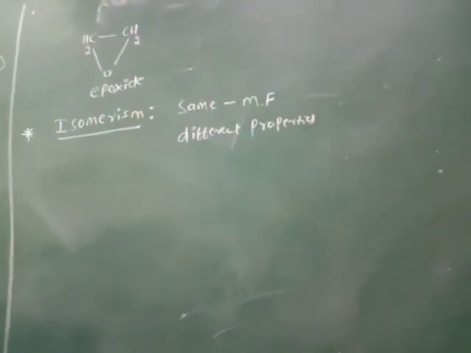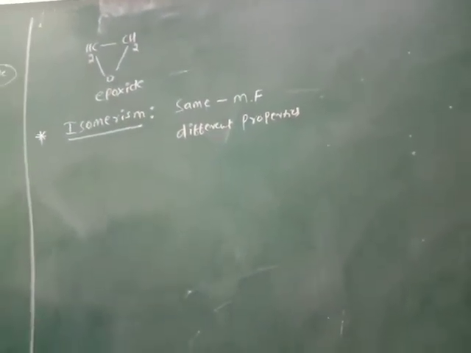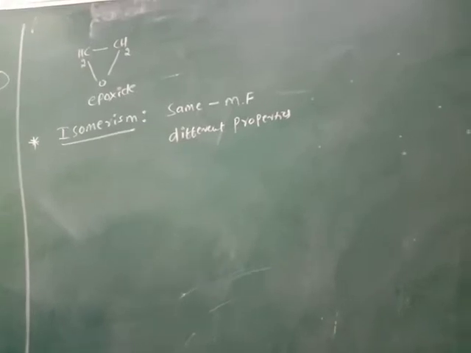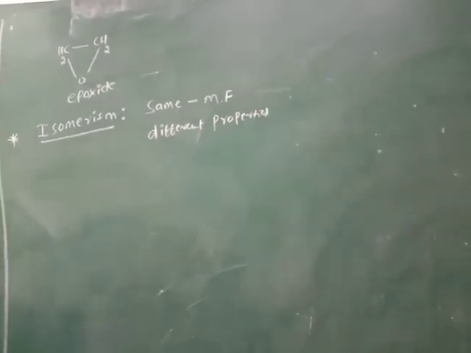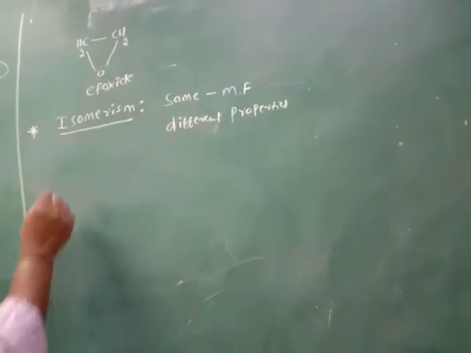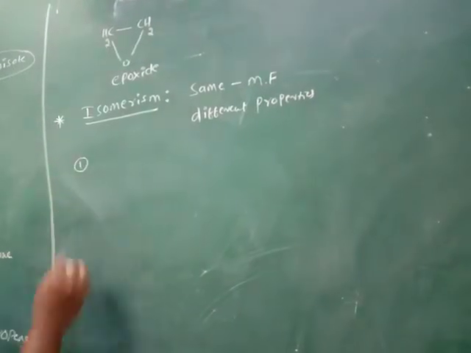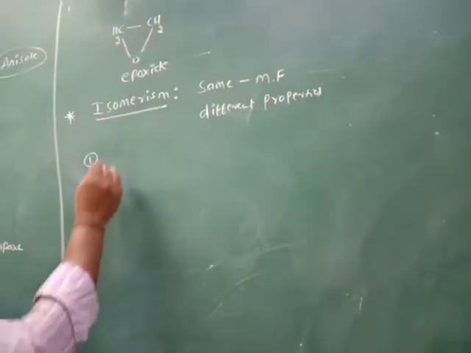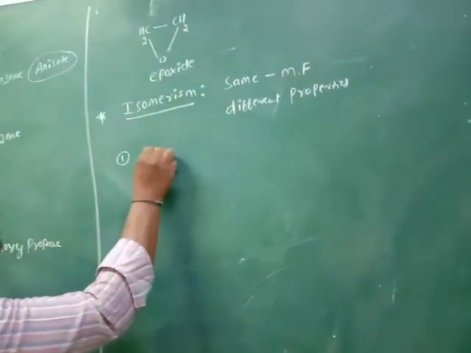The different properties are due to different structural arrangements of the compounds. Generally, ethers exhibit two types of isomerism. One is functional group isomerism.